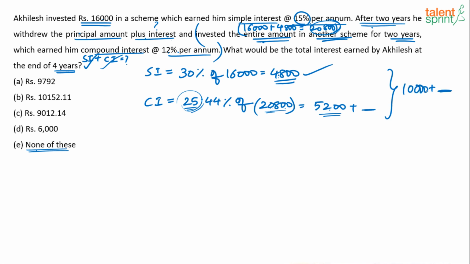Now look at the options. Option A, option C, option D are eliminated. Now because fifth option, none of this is there, I'll have to do exact calculation. But then you know that the answer can either be B or E. So if you're running short of time, and you want to increase the chances of getting the right answer, you eliminate A, C, D and then choose either B or E. Yes or no? We are not sure. It could be B or it could be E. If fifth option also was a number, and if you could eliminate it somehow, then we would be happy.